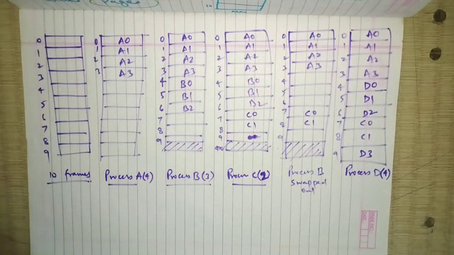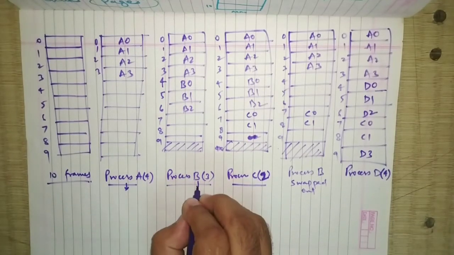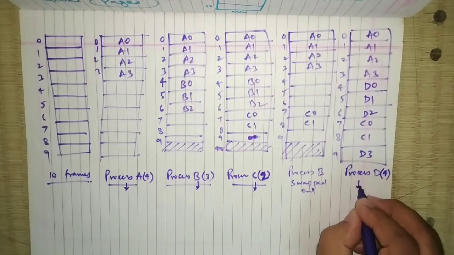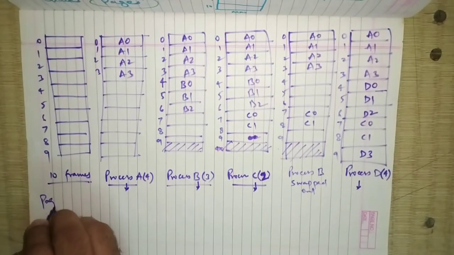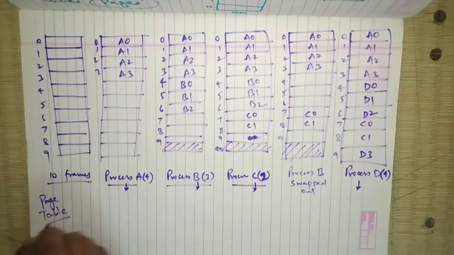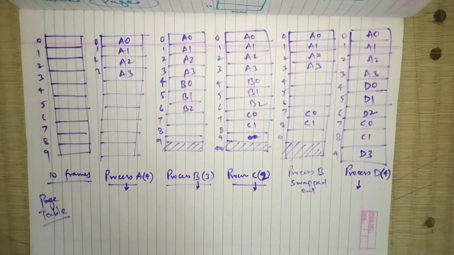One more concept along with this is the page table. The page table is a data structure. Now we'll draw the page table for all the processes: process A, process B, process C and process D. So what is a page table? The page table is the data structure used by the virtual memory system in a computer operating system to store the mapping between virtual address and physical address.